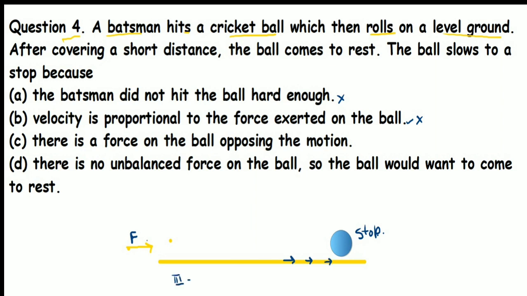As the ball moves in a particular direction, one more force compensates the applied external force, and what will that be? That will be the force of friction. Correct? It will act in the opposite direction of the applied force. So the third point is correct.